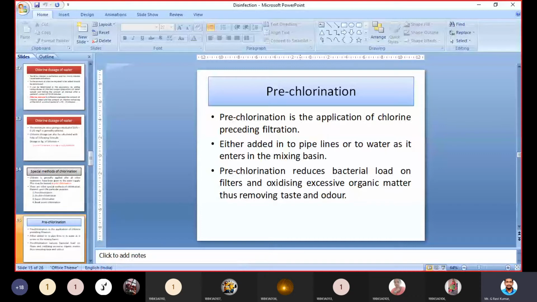It means different types of chlorination methods may be there. Okay, it means initially, before, sometimes